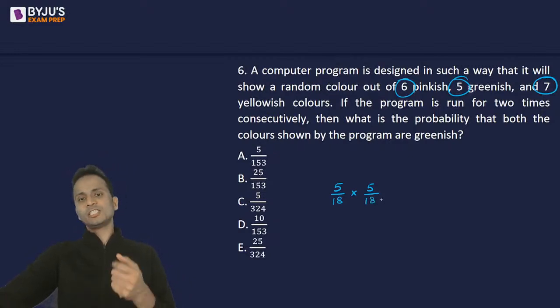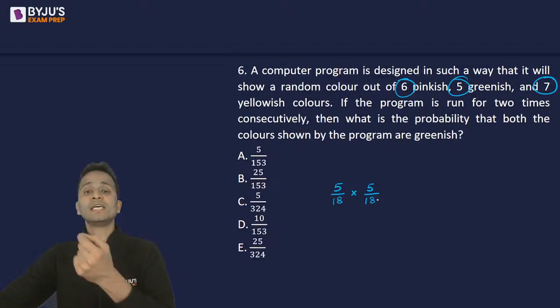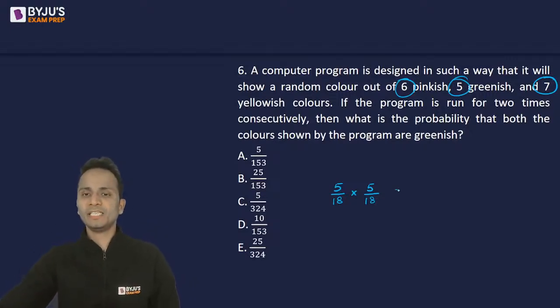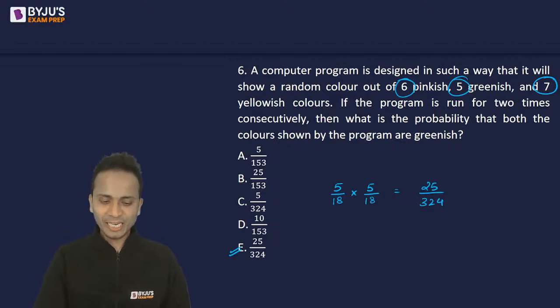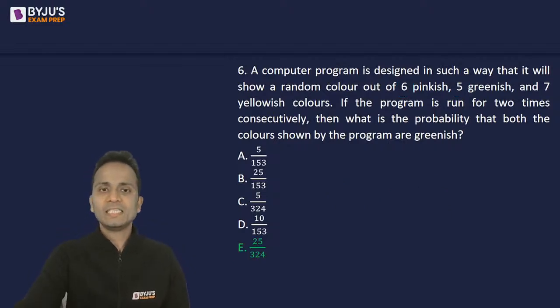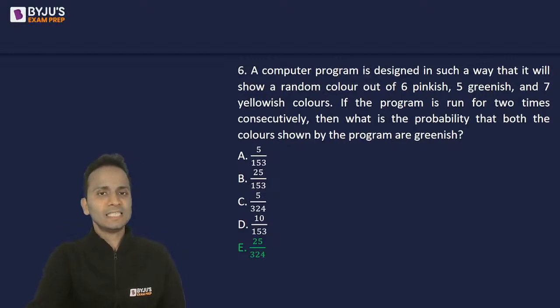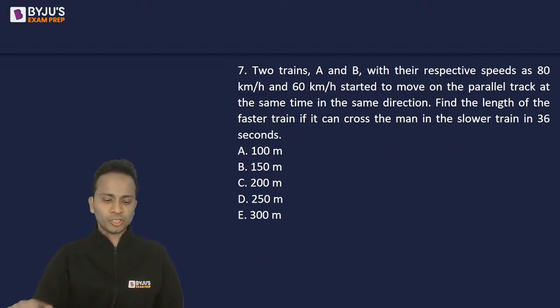So first greenish in 5 by 18 ways, second in again 5 by 18. Now simplify this, 5 into 5 is 25, divided by 18 into 18 is 324. So 25 upon 324, option E, is the correct answer of this question. And let's move on to the next question, question number 7.